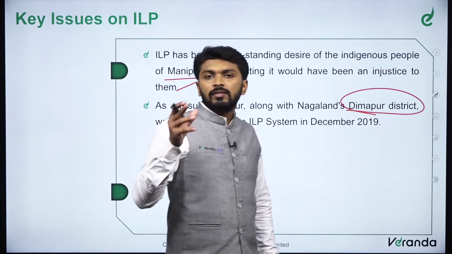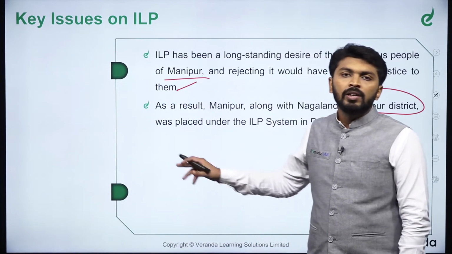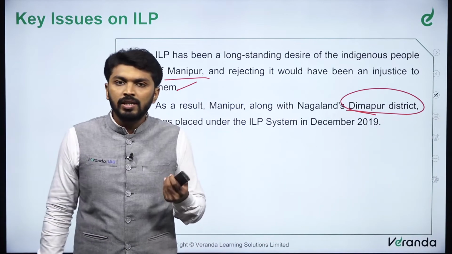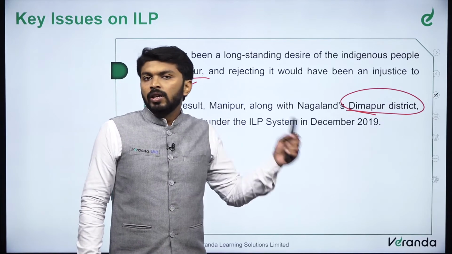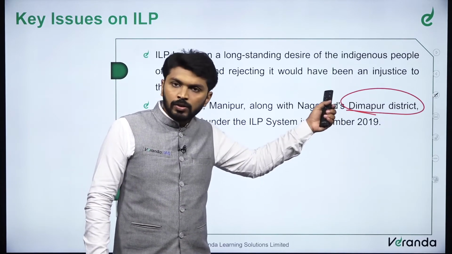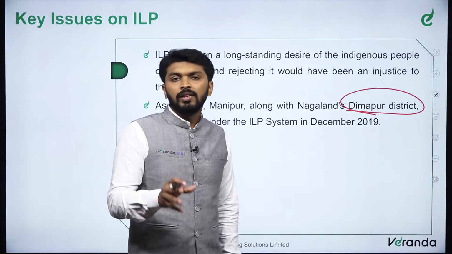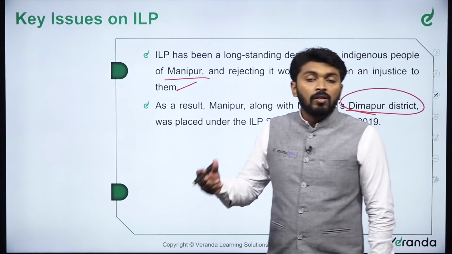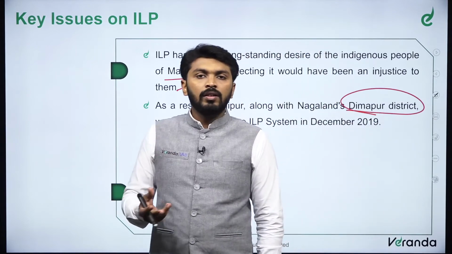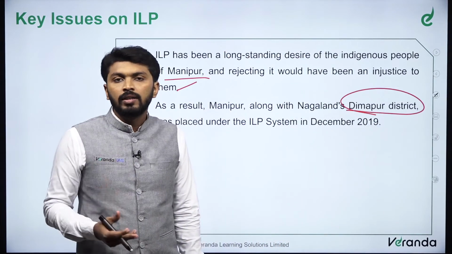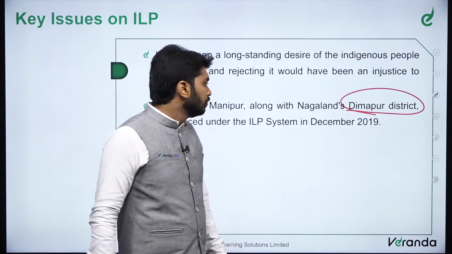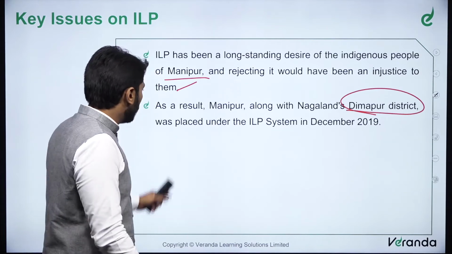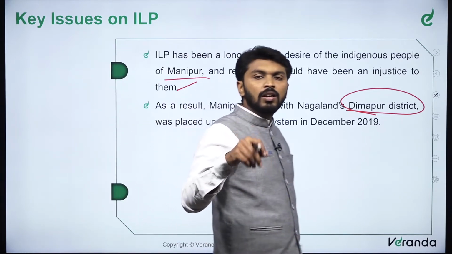Why? Dimapur is considered as the economic capital of Nagaland. So it is actually fondly dubbed as a mini India. So if ILP system is introduced in Dimapur district, it will hurt the economic interest, it will hurt the business community, since the outsiders will not be able to come to Dimapur and they cannot stay there for long, they cannot conduct business conducively. So as a result, Manipur along with Nagaland's Dimapur district was placed under the ILP system in December 2019.